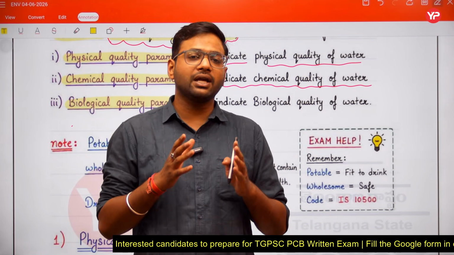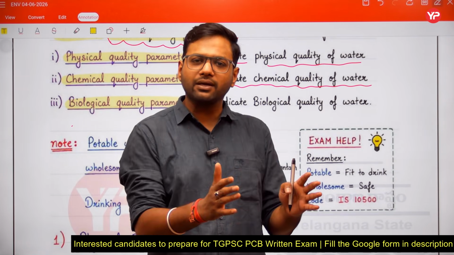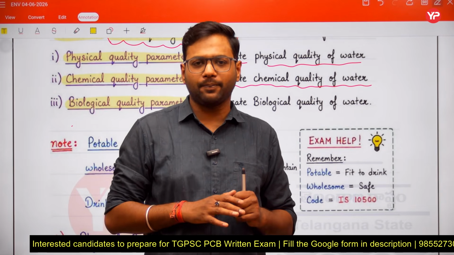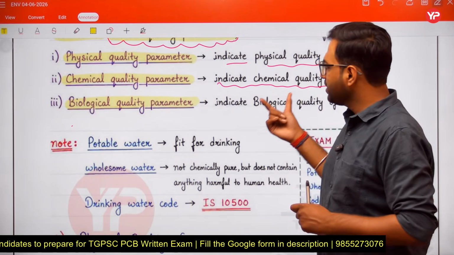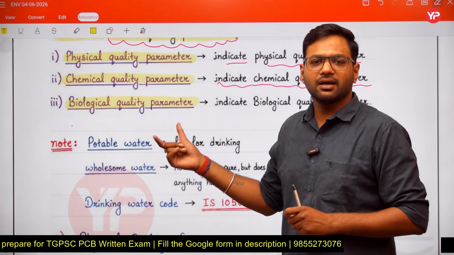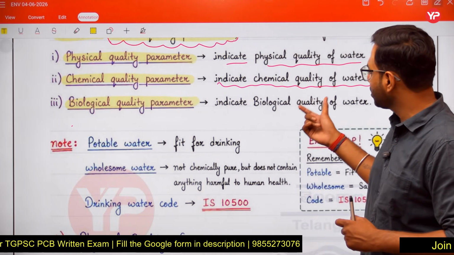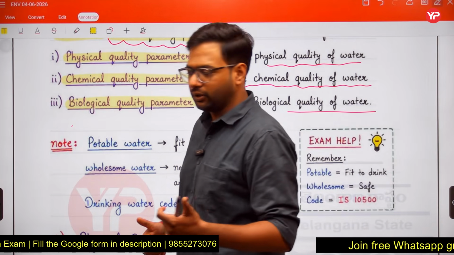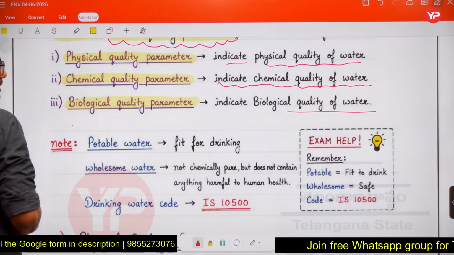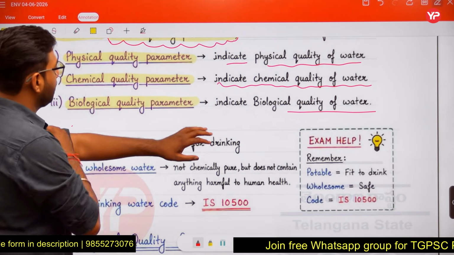So we first have to ensure that no microorganism is present in our water sample. To find that, we have to check the biological quality. So biological quality parameters indicate the biological quality of the water, right?